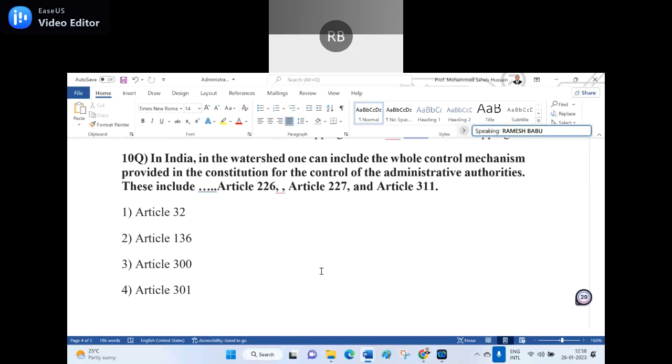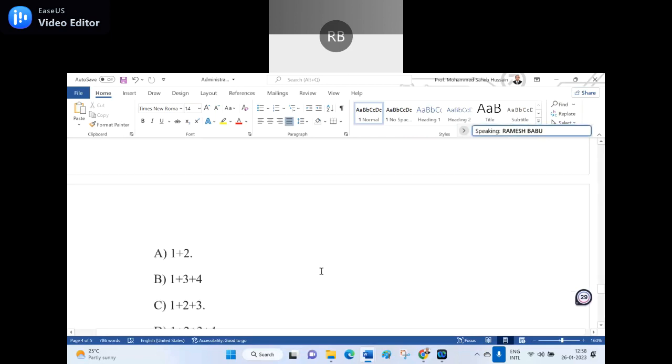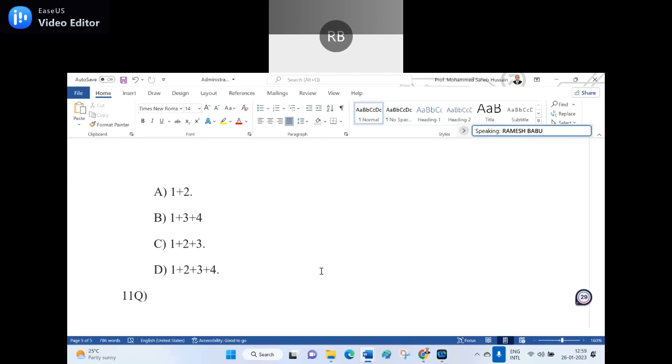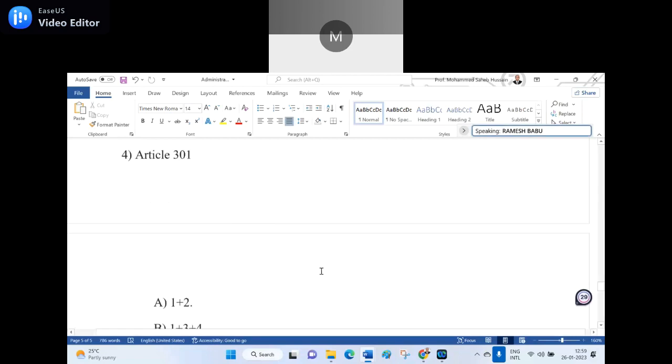Article 32, Article 136; 3. Article 300; 4. Article 301. Option A: 1 plus 2. Option B: 1 plus 2 plus 4. Option C: 1 plus 2 plus 3. Option D: 1 plus 2 plus 3 plus 4. Now you can choose from options A, B, C, D, which is the appropriate answer.